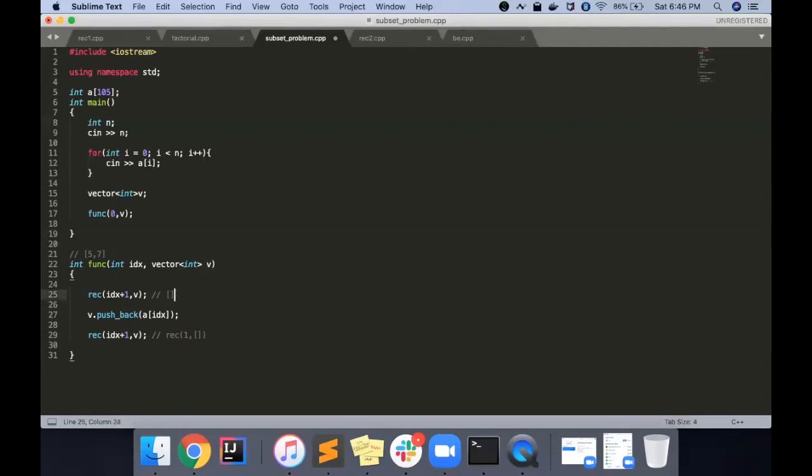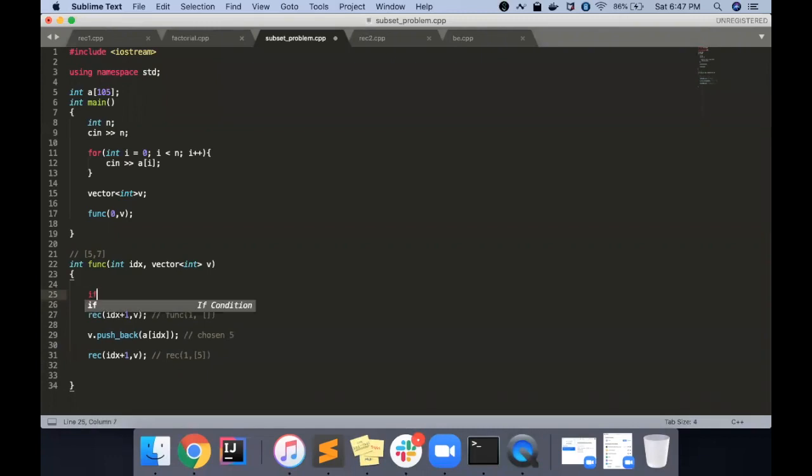Here I'm increasing the index to 1 and my box is still empty. In the other call I'm increasing the index to 1 and my box is 5, because I have chosen 5. That's the wonder of recursion.